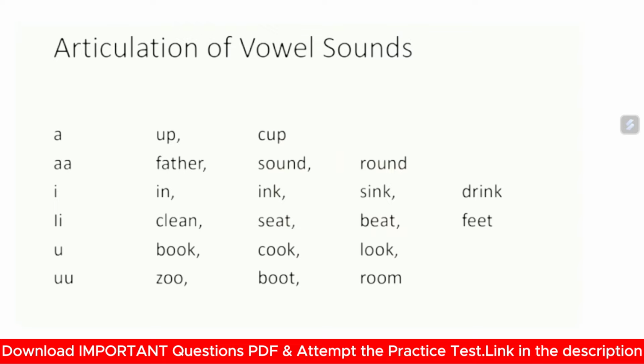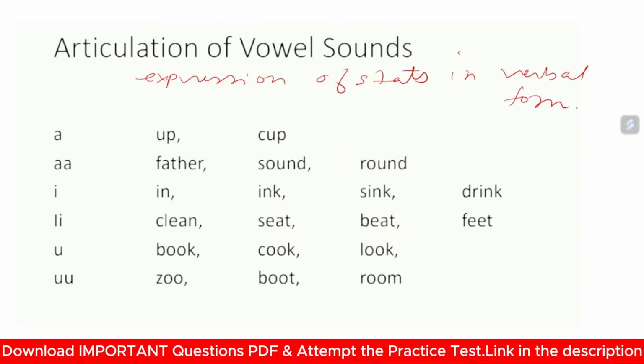So your first slide is about the articulation of vowel sounds. What does articulation mean? Articulation means the expression of statements in verbal form. Whenever you express your feelings or expressions in verbal form, it is known as articulation. So articulation of vowel sounds means the pronunciation of vowel sounds. It literally means the pronunciation of vowel sounds.